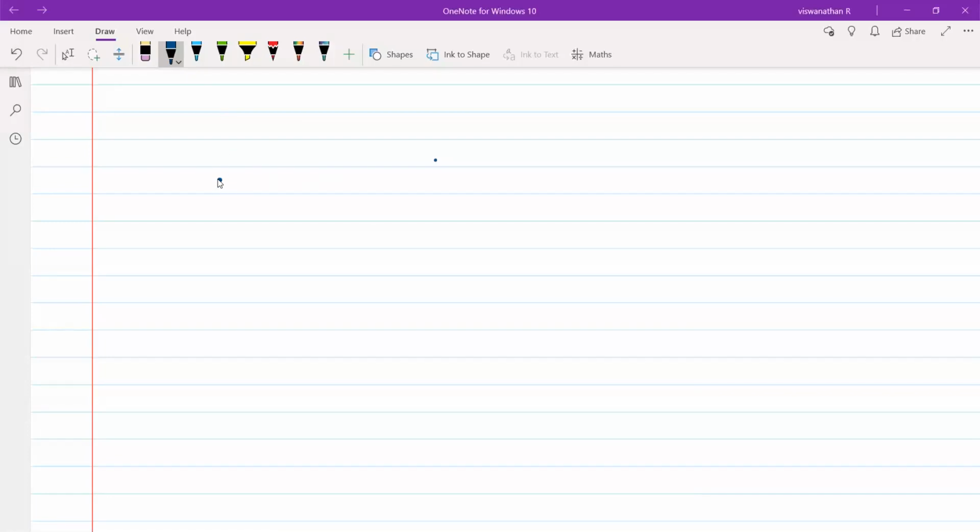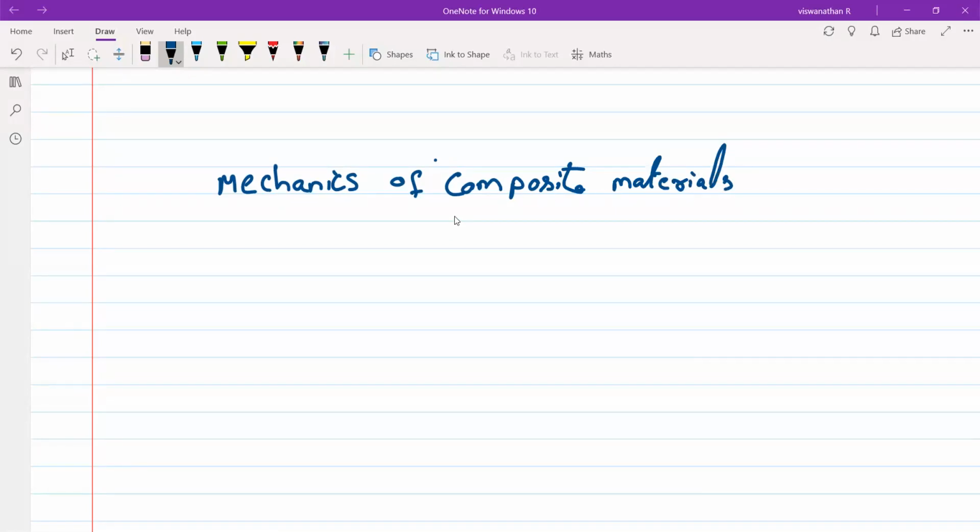So the topic we have been discussing so far comes under the mechanics of composite materials. You have studied the mechanics of materials in the previous semester.